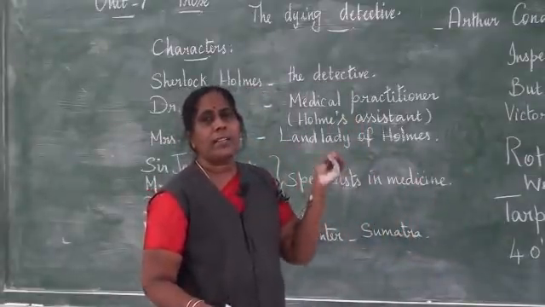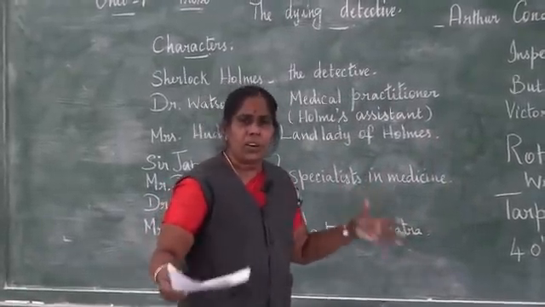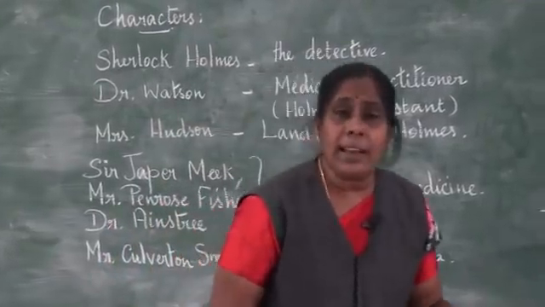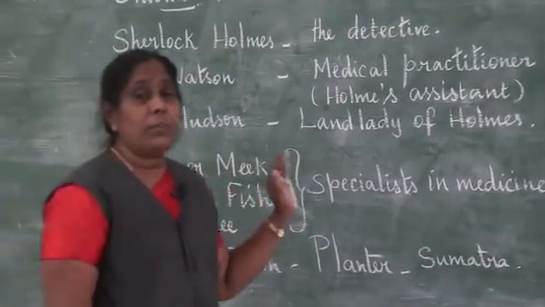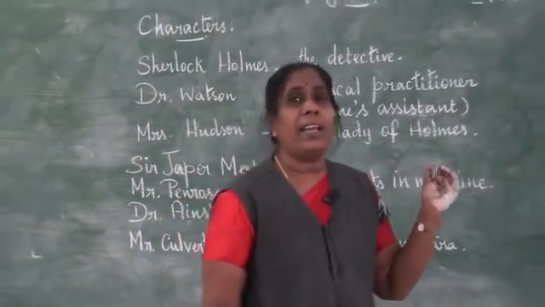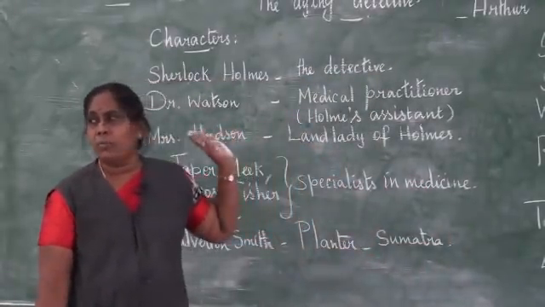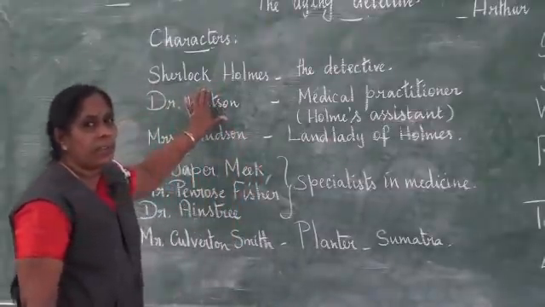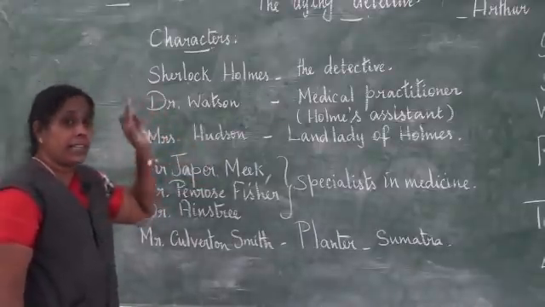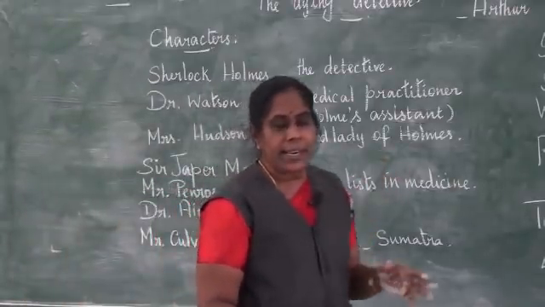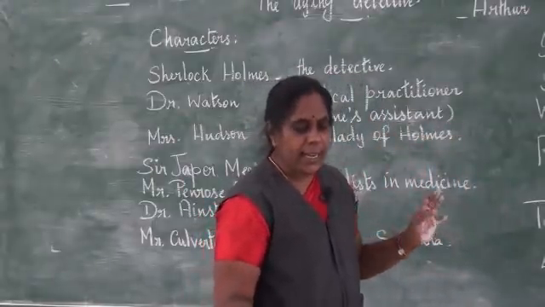And all these coins and all this delirious talk that he was giving, as if he was unconscious, subconscious and all that, was simply an act to show Watson that he was sick. Because Watson could have been a person who was very innocent, who would have immediately told Culverton Smith that Holmes is all okay. So he didn't want this picture to go to Culverton Smith. So he had to show Watson that he was sick. And so all this delirious speech and the gloomy look to make him look very sick were all this.